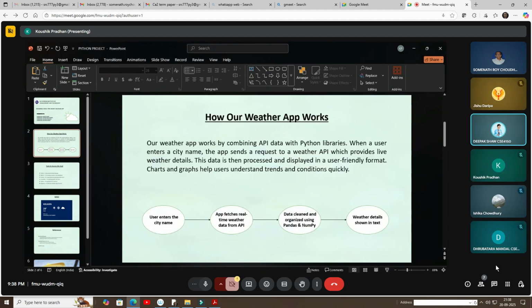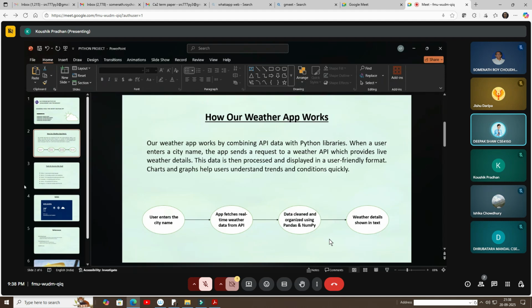Yeah. So first, how our project works. It takes the user input, the name of the city whose weather we want to know, and then it fetches the weather data from the API we used in the project. Then it creates a chart, a visual of that data, and shows it on the screen, so we can relate to it and understand what the weather is like in that city.